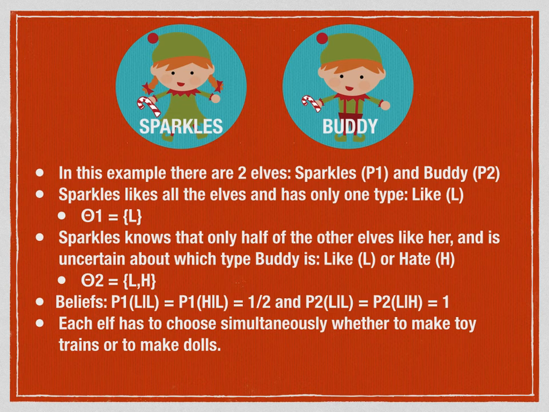Buddy has complete information and two personality types, L and H. Type L loves working with Sparkles, whereas Type H hates it. Sparkles has only one type and is uncertain about Buddy's type. She believes the two are equally likely. They are not able to communicate before arriving at work, and they are unable to switch once they have begun making the toys.